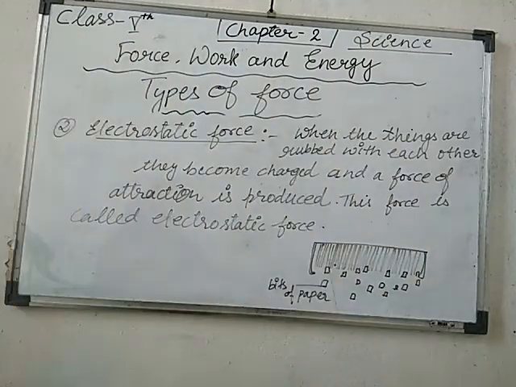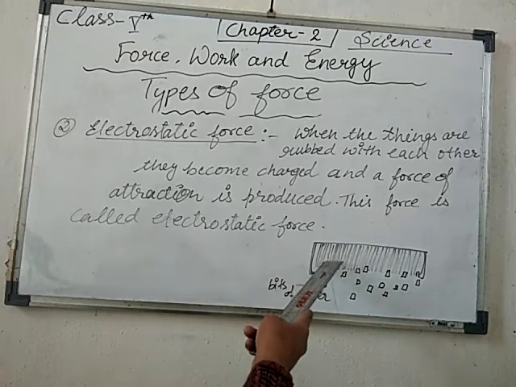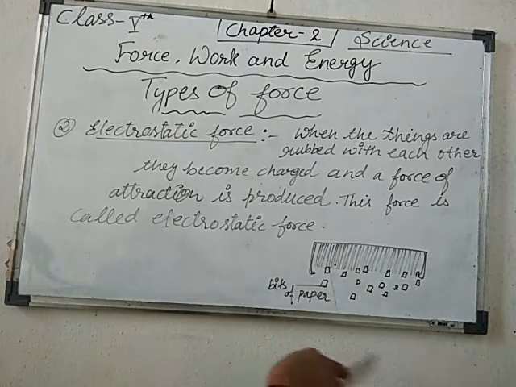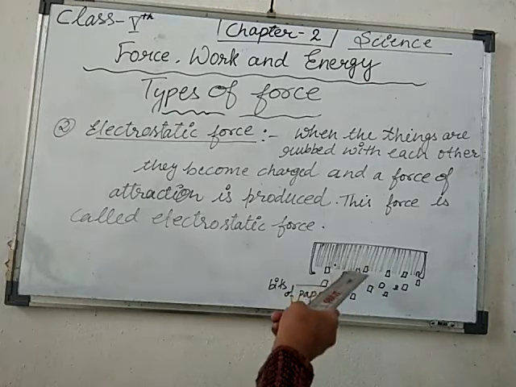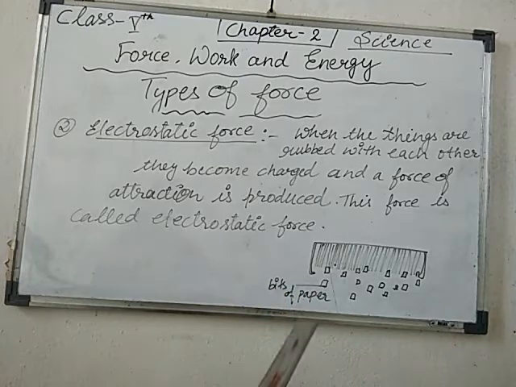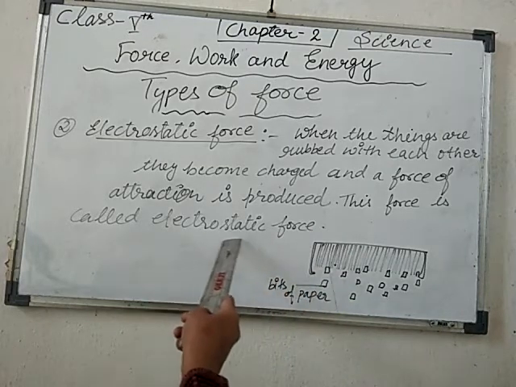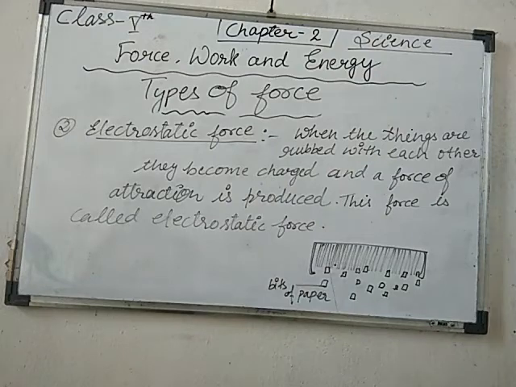Then your hair and comb both get charged, and the comb produces a force of attraction. It can attract light things. Now when I take this charged comb near the bits of paper, all the bits of paper stick to the comb. So this type of force is known as electrostatic force.